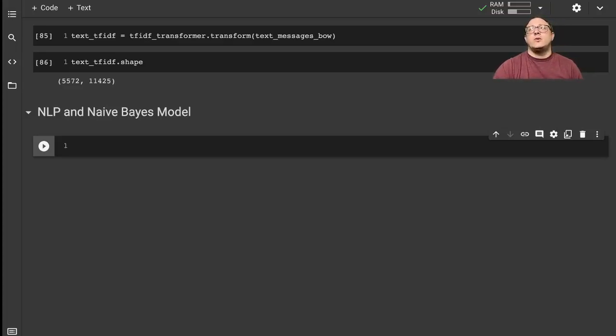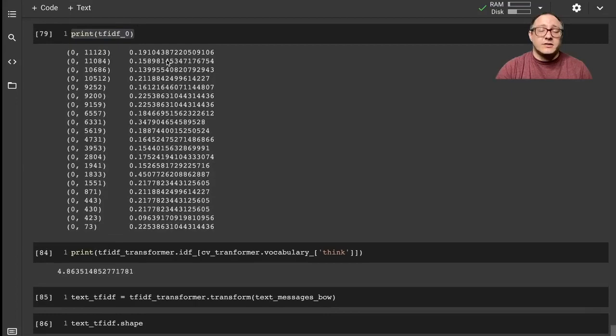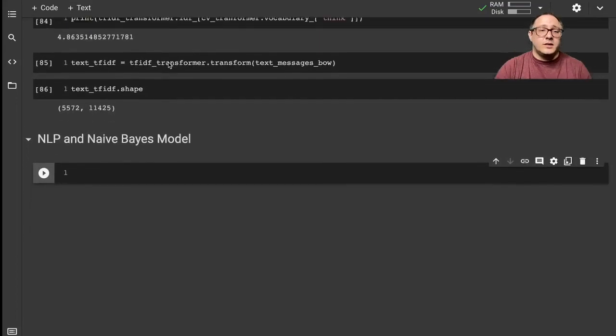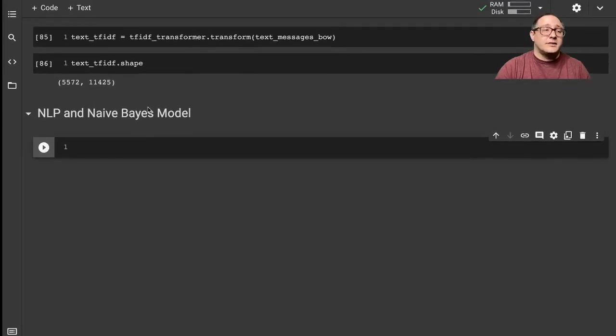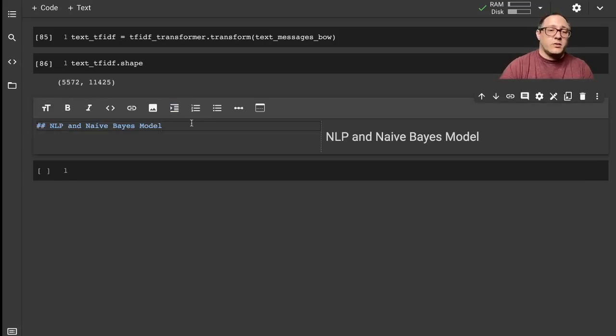Today we're going to be continuing on with our natural language processing example with the SMS text data set, using a naive Bayes model to predict ham and spam classifiers. Let's get started. As I said, this is just going to be a continuation of what we were doing previously, so go check the previous video to see how we got to this point. But we're also going to be looking at utilizing pipelines.